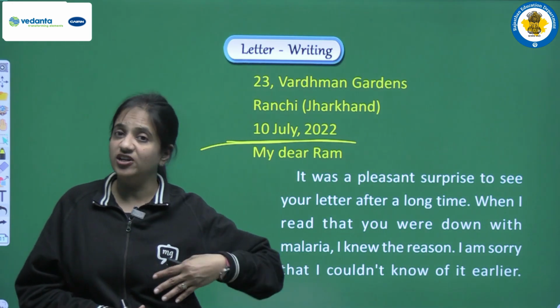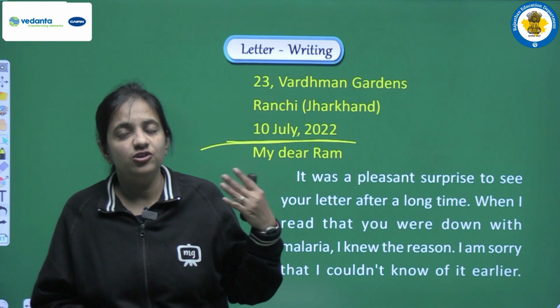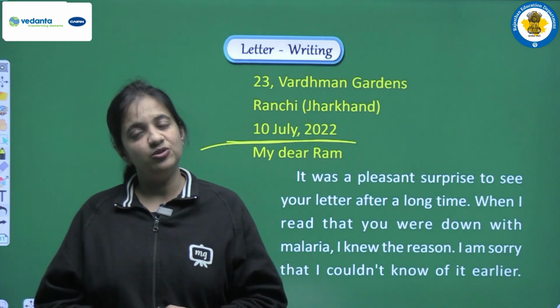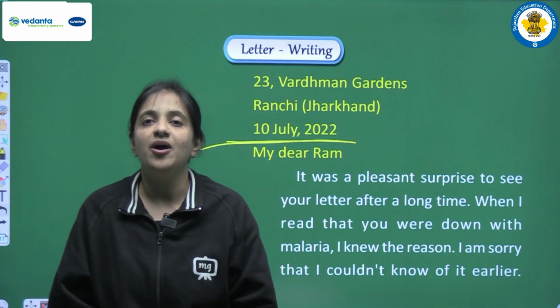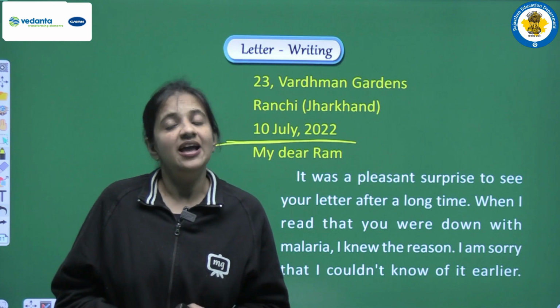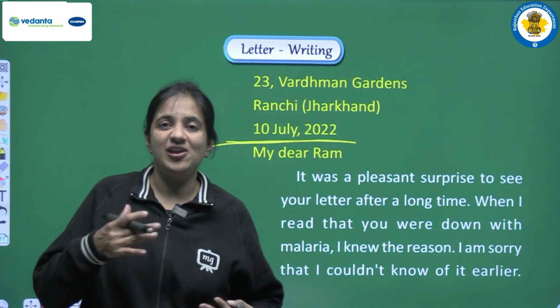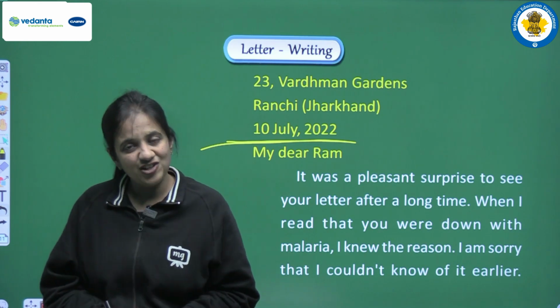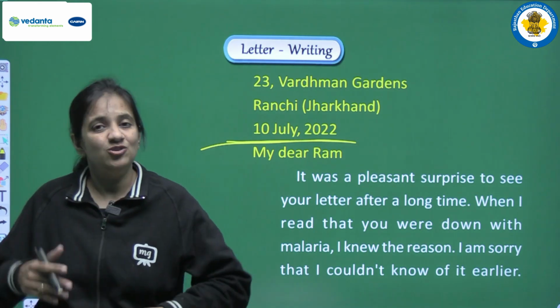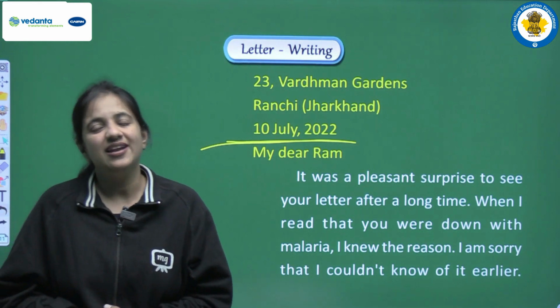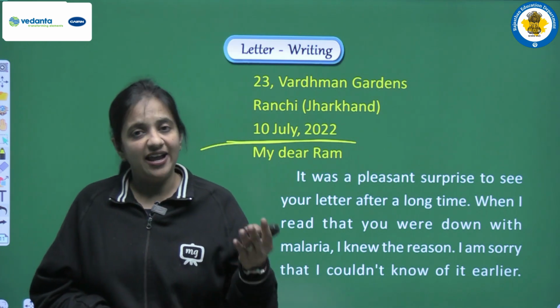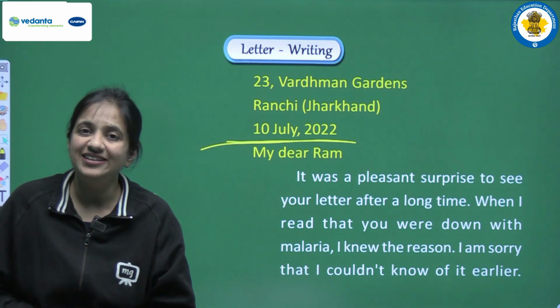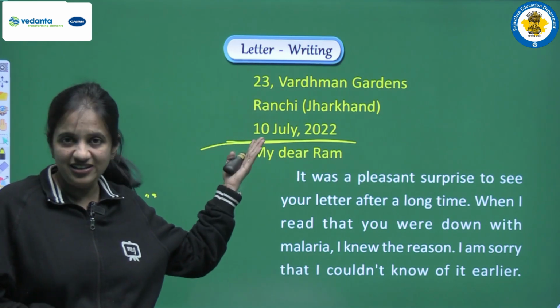If you are writing a general letter, you can write any date. Suppose in a letter you have to tell about your examination result, and you write a date in January or February, it will go very wrong, because examination results generally come at a particular time, so we have to write the date according to that. You can write any date of July. In this way you have to write the date. Here we can write any general date.